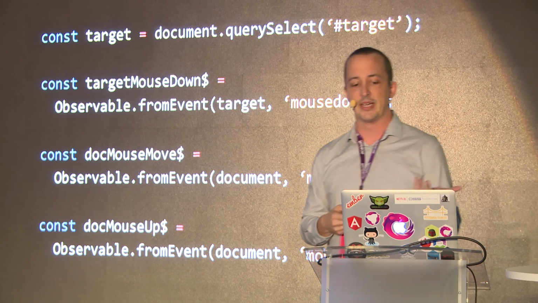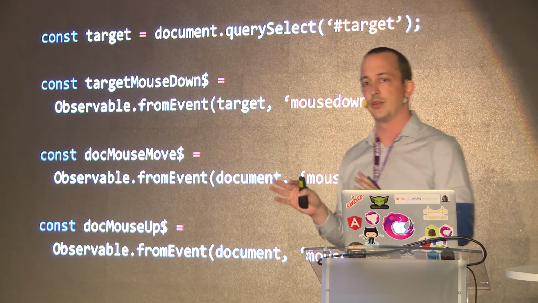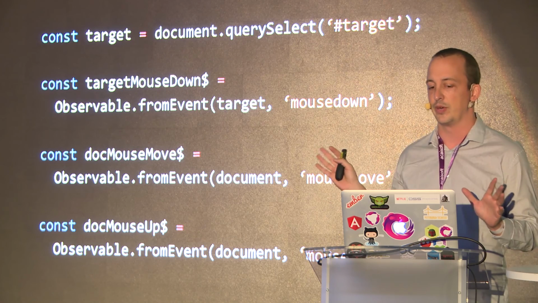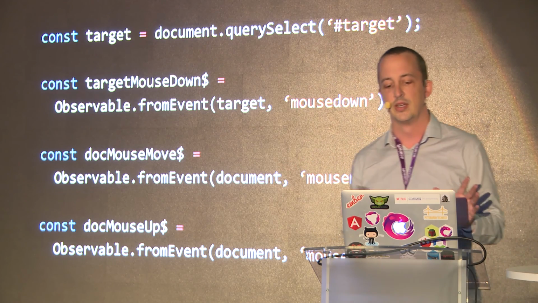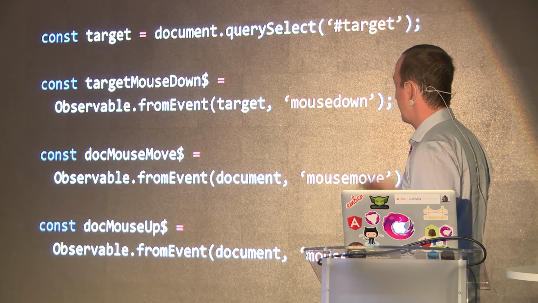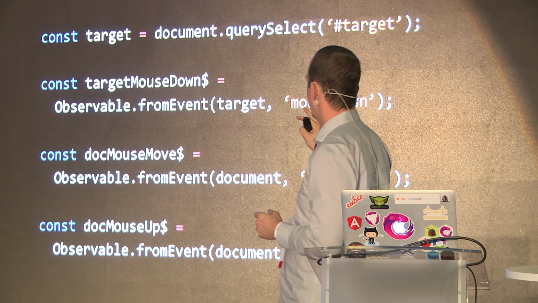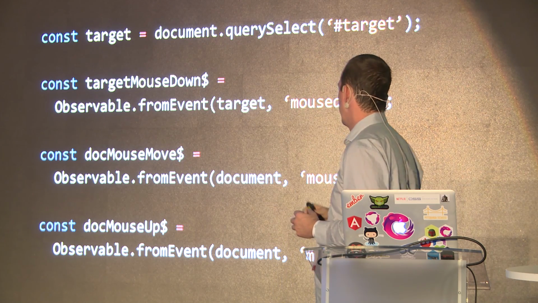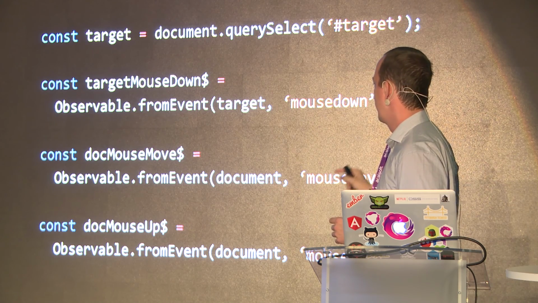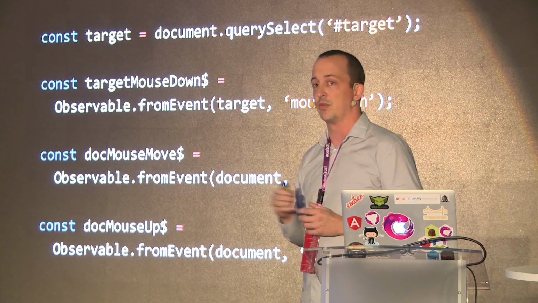And we would create them like this. If I was just going to do it with plain Rx, this isn't Angular 2 specific. This could be for anybody's framework. You could create these streams of events like this. First off, I'm going to select my target, just the DOM element, and then I create an observable of mouse down events from my target, one of mouse move events from my document, and then one of mouse ups from my document. And these are observables, okay?